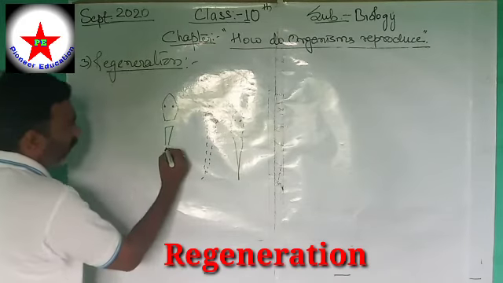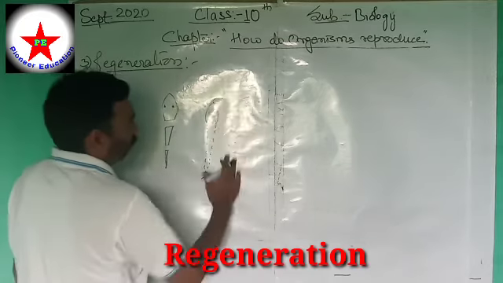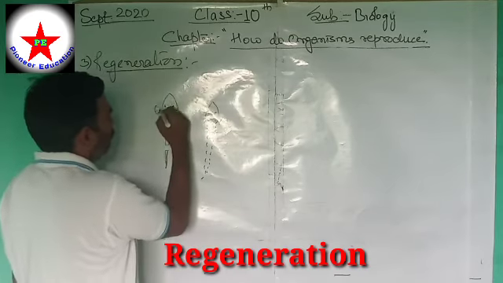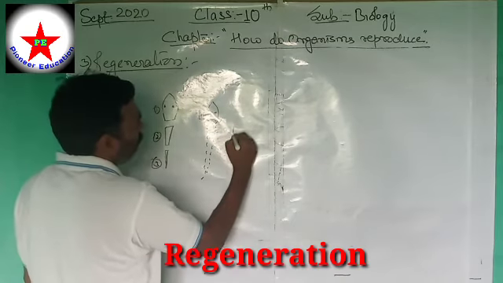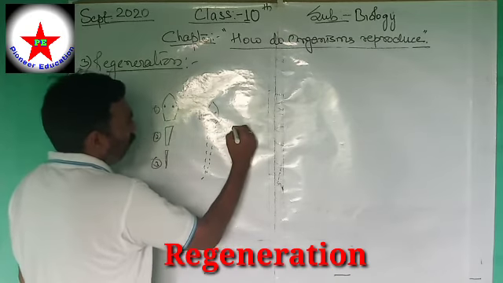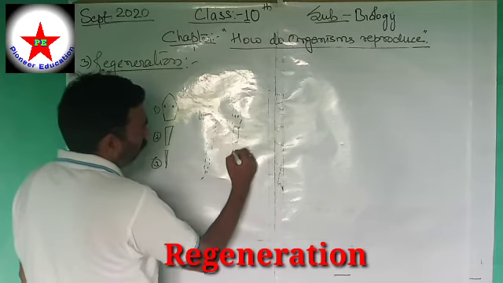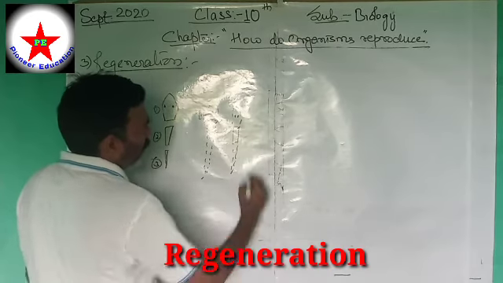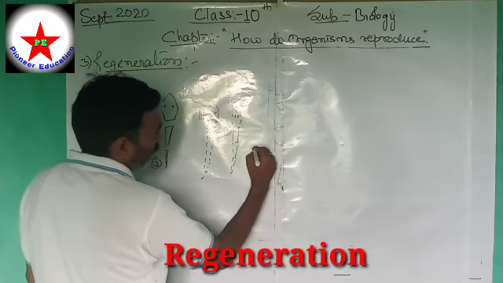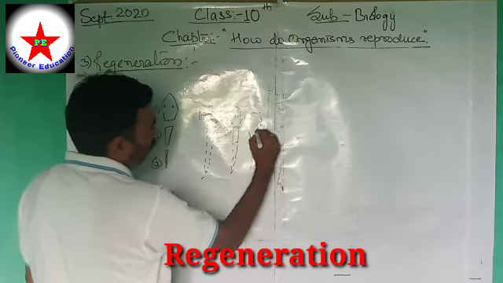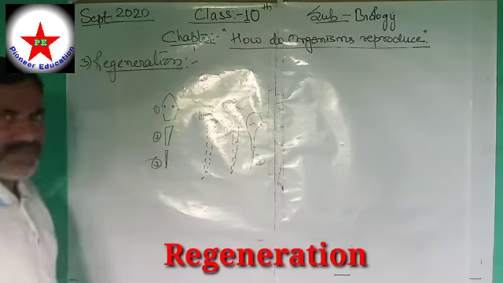If the body is split into three parts, again the third part. Now this is the first part. If we indicate first, second and third, so this was the first part and this was the second part, the middle one. It will grow not only its upper part, the head, but also the lower part, the tail, and it will become another individual. Now the third part, the tail, will grow its lost part, the head, and it will again become another individual. So many parts can be regenerated.